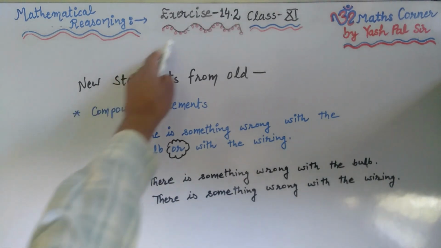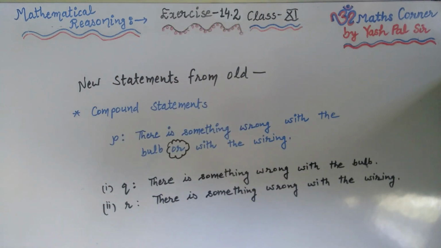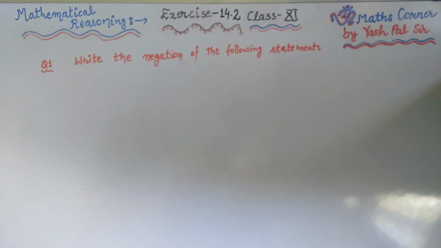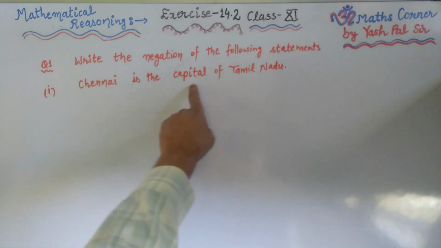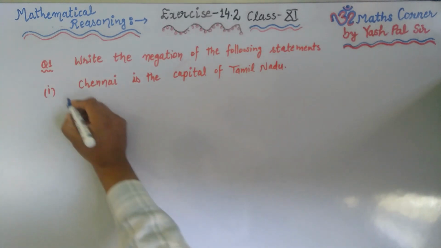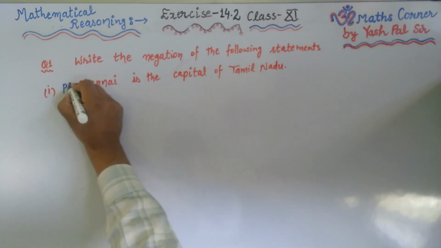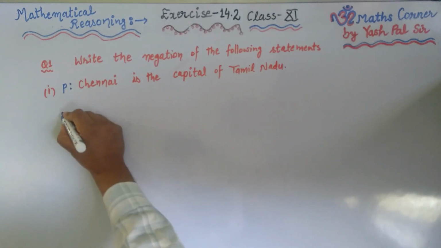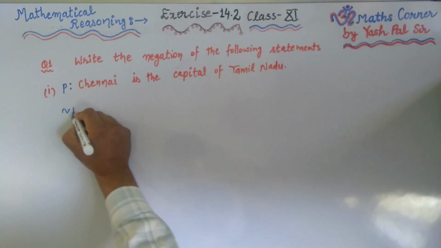Now we shall proceed towards the questions of the exercise. The very first question is: write the negation of the following statements. The very first part of question number 1 is: Chennai is the capital of Tamil Nadu. The very first thing is we name this statement. Suppose the name is P. Now what is negation? We write this symbol for negation.